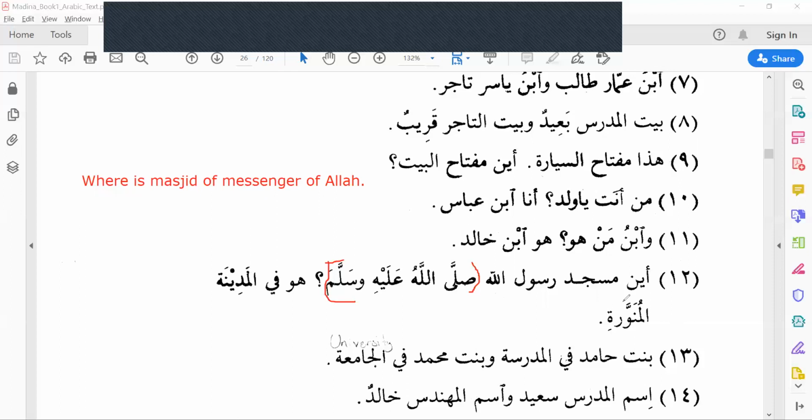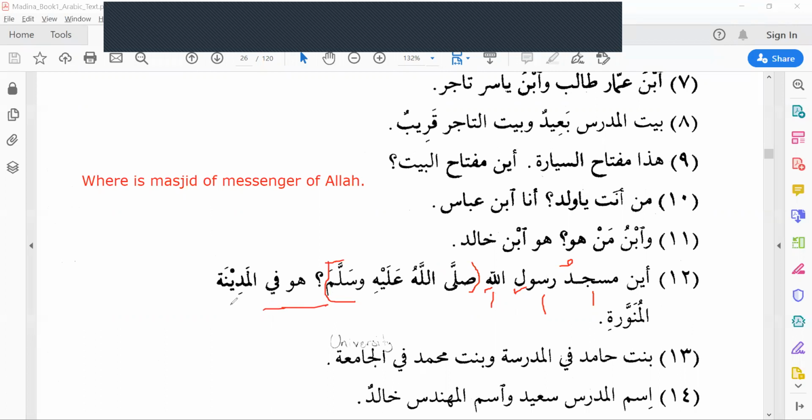So when you read this, Aina masjidu rasuli, consider this mudafun ilayhi. Rasul's masjid, mudafun ilayhi. Then Allah's messenger, mudaf and mudafun ilayhi. Okay. Aina masjidu rasulillahi. Here kasra, here kasra. Aina masjidu rasulillahi sallallahu alaihi wasallam. Where is Allah's messenger's mosque?